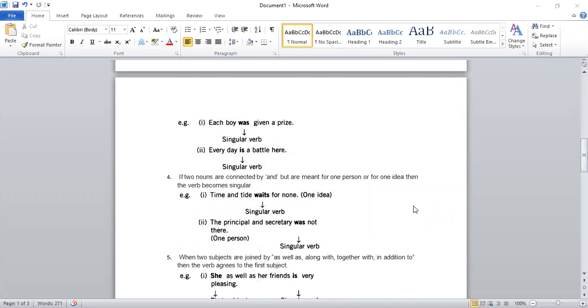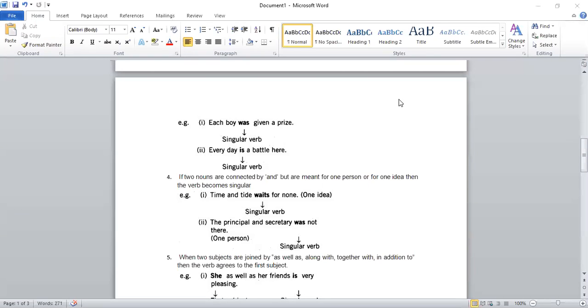As you can see in the example, time and tide waits, not wait, because time and tide both are telling about one idea. Time and tide waits for none. Now we are using a singular verb here. For the second sentence, an example is given: the principal and secretary was not there. It means the principal is the person who is secretary also.